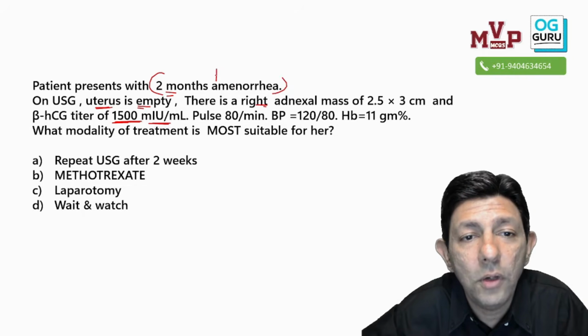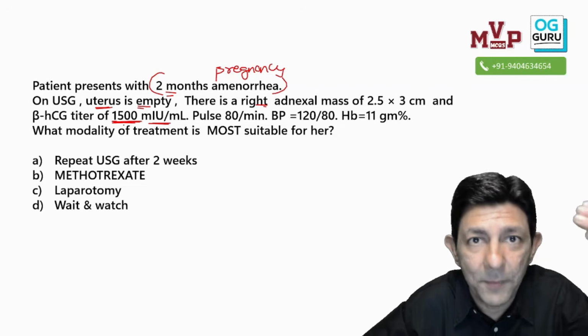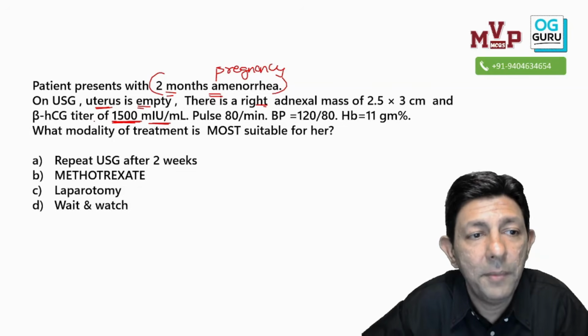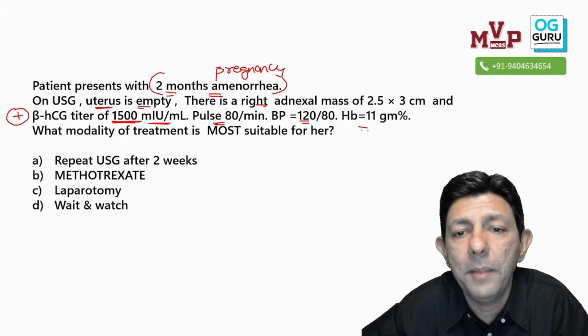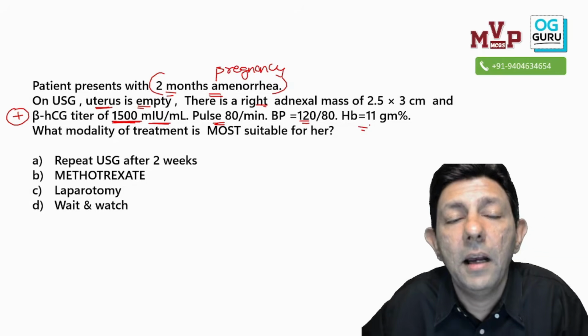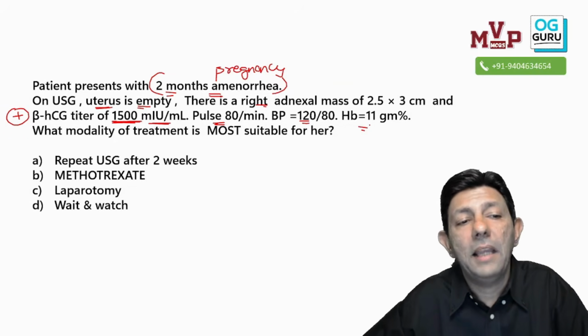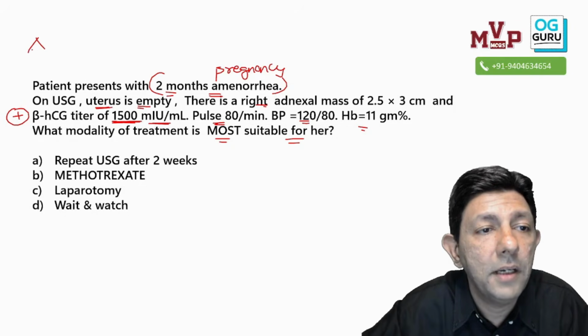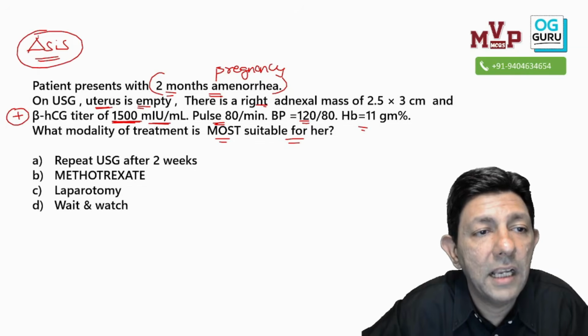She is not only 2 months amenorrhea, she is 2 months pregnant. As you read the question, as you go ahead you find out that earlier it was only amenorrhea, then beta HCG came positive. Pulse very good, 80, BP 120/80, hemoglobin 11, absolutely. What modality is the most suitable for her? First, anybody, what is the diagnosis?